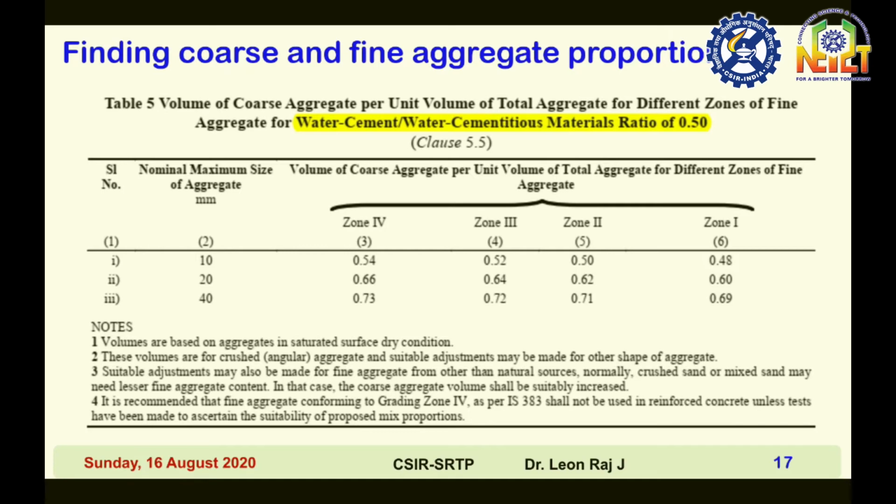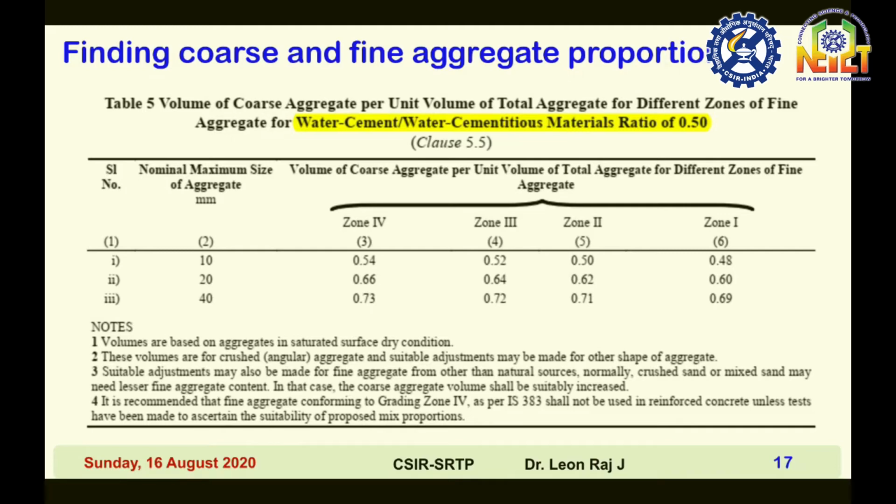Volumes are based on aggregates in saturated surface dry condition, that is called SSD condition. These volumes are for crushed angular aggregate, and suitable adjustments may be made for other shapes of aggregate, meaning round aggregate or flaky aggregates.